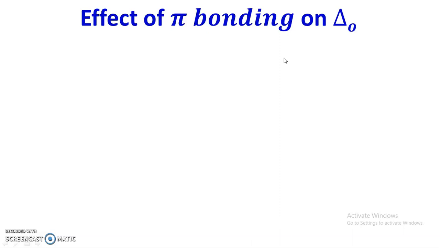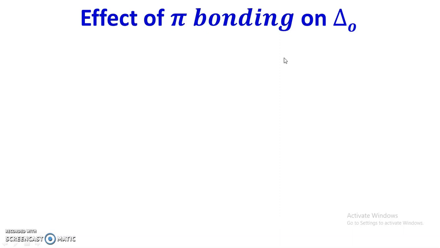Accordingly, delta O changes, and the effect of pi bonding on delta O depends upon two important things. First, the energy level of the ligand T2g orbitals with respect to the metal T2g orbitals, and secondly, whether the ligand pi orbitals, that is T2g orbitals, are filled or empty. These two things are responsible for a smaller or greater delta O.